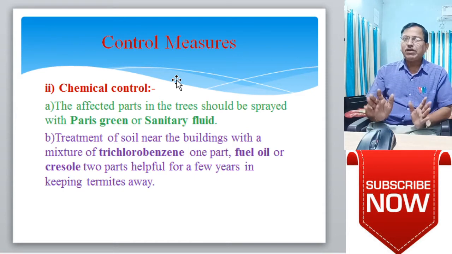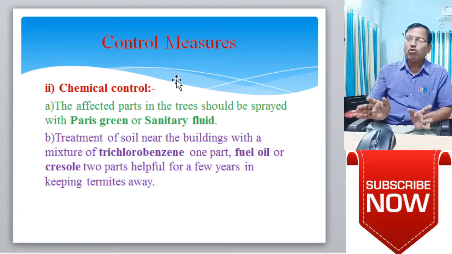Second is the treatment of soil near the buildings with a mixture of trichlorobenzene, 1 part, and fuel oil or creosote, 2 parts, which is helpful for a few years in keeping termites away.